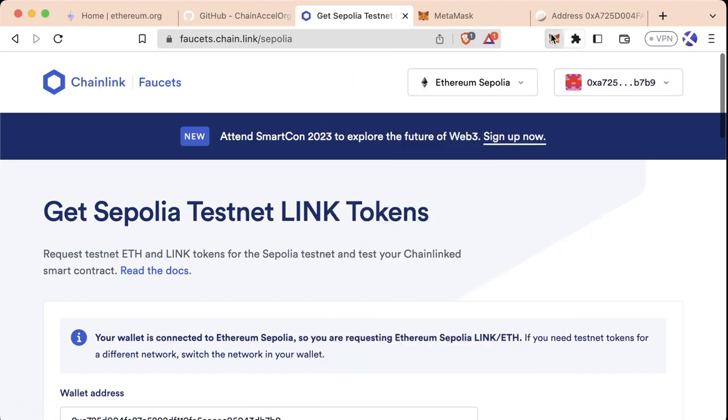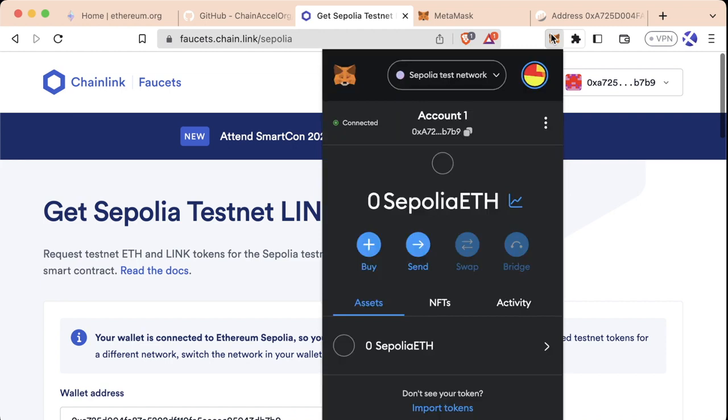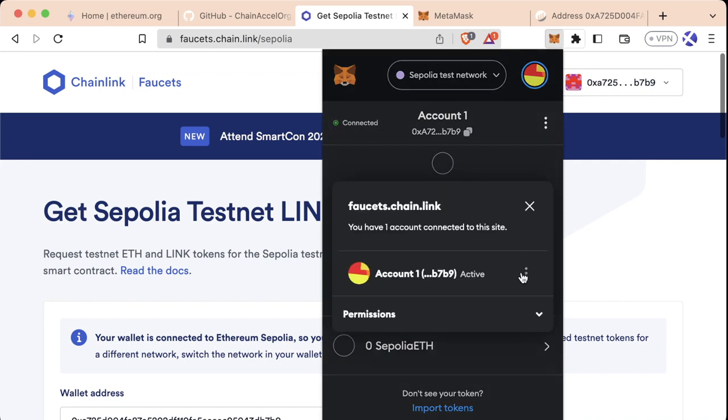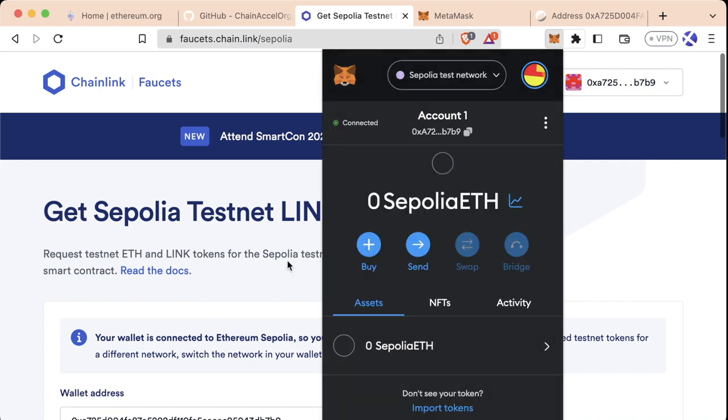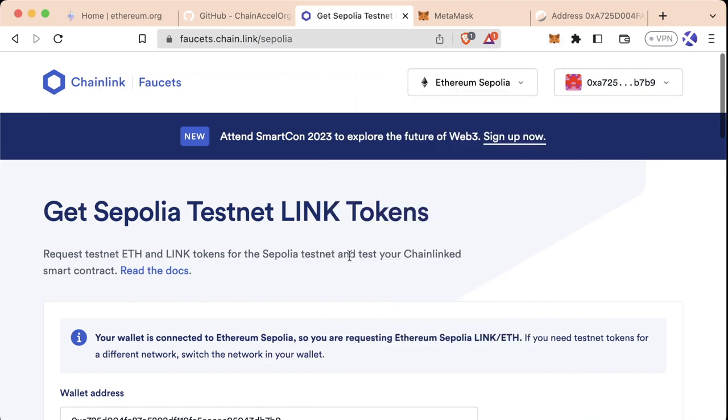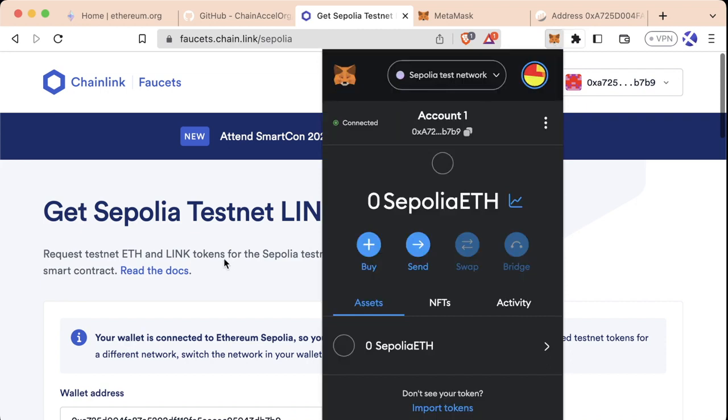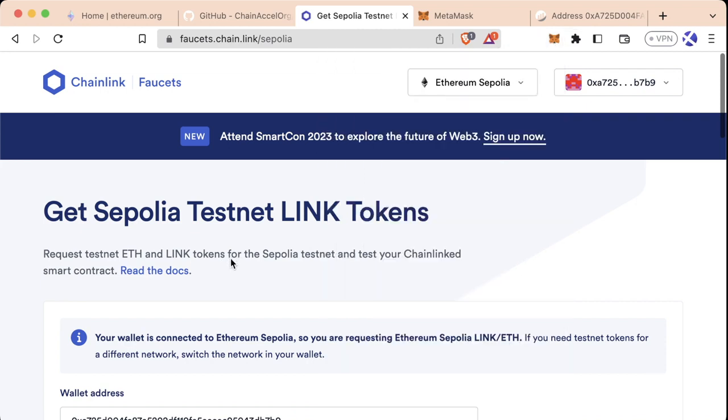Connecting to these websites is how we give these websites a way to interact and connect with our wallets. We can go ahead and select this, hit these 3 dots, and hit disconnect this account. But don't worry, anytime we want to send a transaction, the website has to ask us if we want to send a transaction. So just by connecting to the site, it won't actually send a bunch of transactions for us.